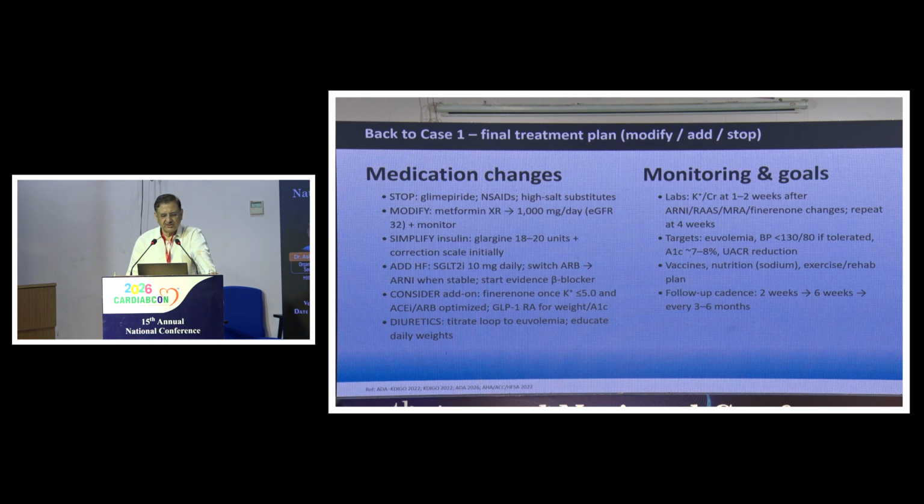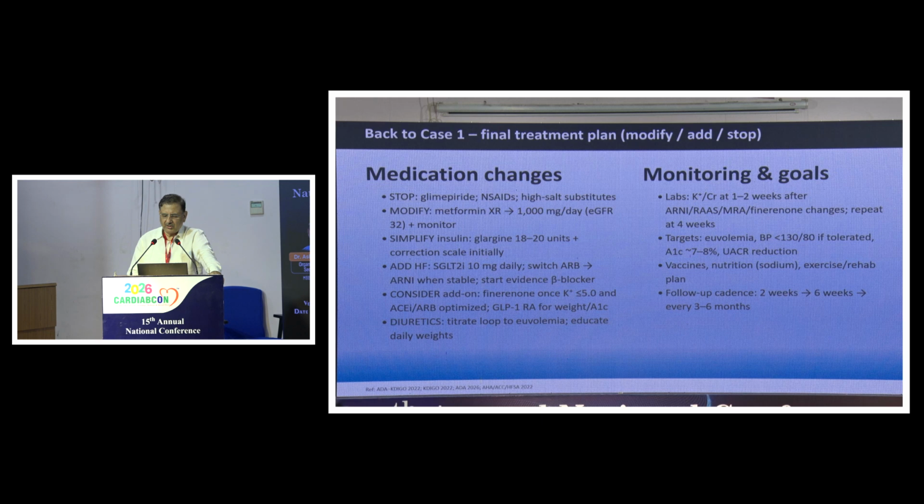In the case we discussed, we stopped glimepiride, NSAIDs, and high salt substitutes, modified metformin to keep it at 1 gram per day, simplified insulin, and added heart failure drugs, SGLT2 inhibitors. We switched from ARBs to ARNI, and we added Finerenone and diuretics, initially loop diuretics to achieve euvolemia, and then we omitted them because Finerenone is going on. We did not start with eplerenone, and we monitored the potassium and creatinine at 1 to 2 weeks, then after a month, and then every 3 months.